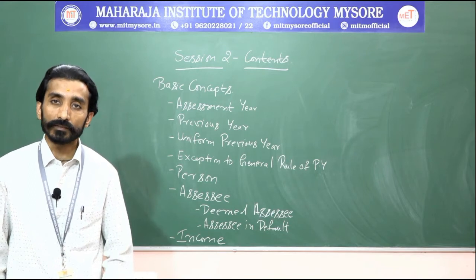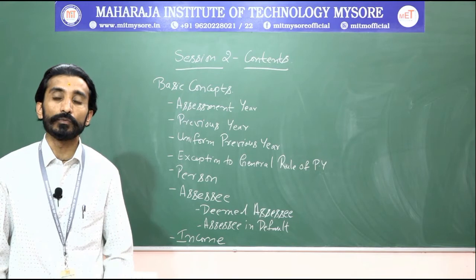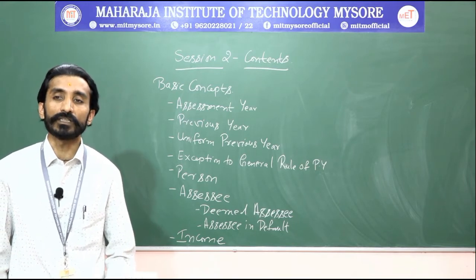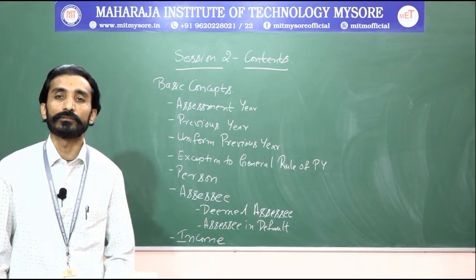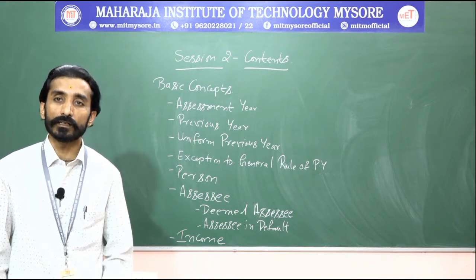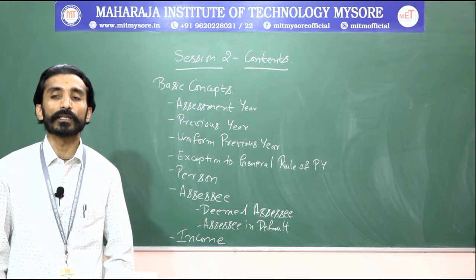Which are those? First one is income of a non-resident shipping company, where in that particular year only it will be chargeable. So we say that is an exception to the general rule of previous year.